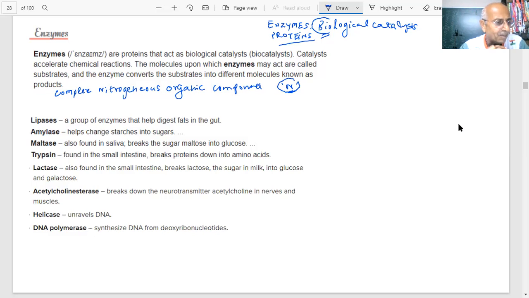nitrogenous organic compounds, and they are produced by living plants and animals, students. That is why we say biological, biotic.